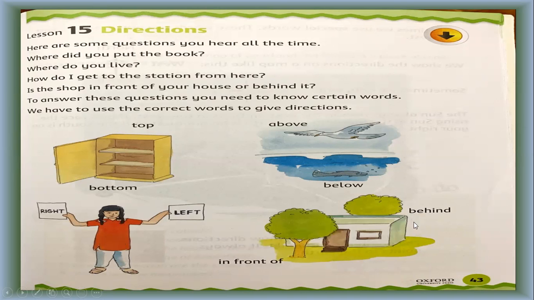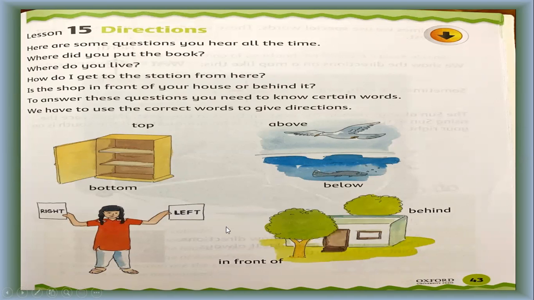This is behind the house, meaning the back of the house, and this is the front, where you have the entrance gate in front of the house. This tree is in front of the house, and that tree is behind the house. These all are called directions, to tell the position of something or to tell the way of walking, or to tell the directions to reach some place.